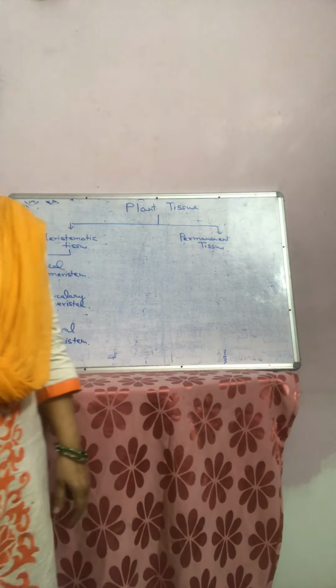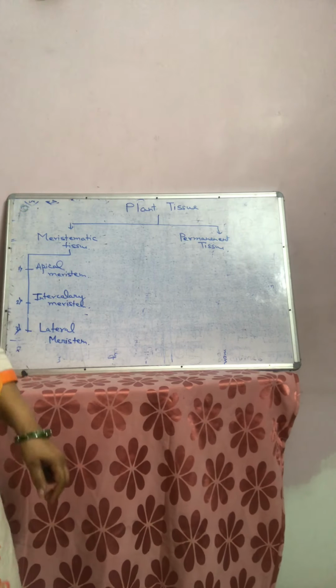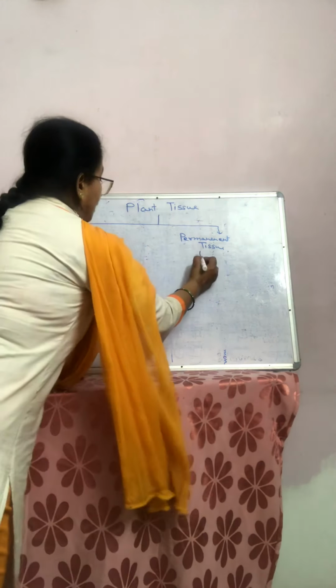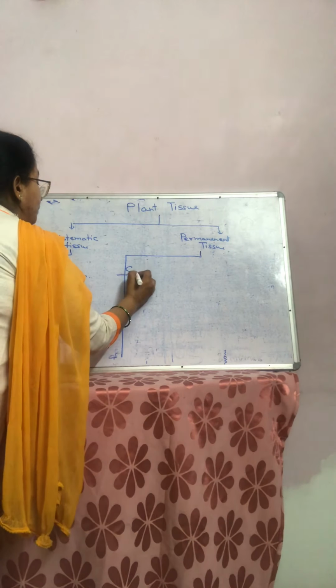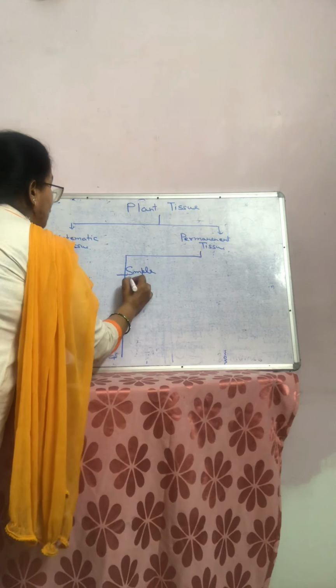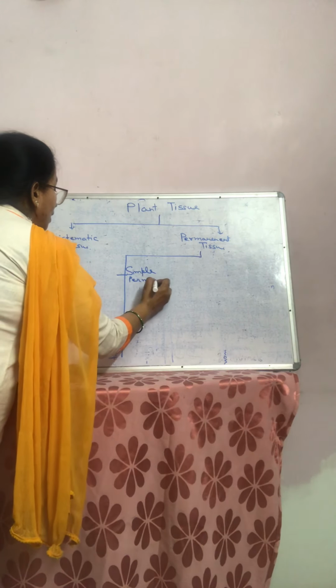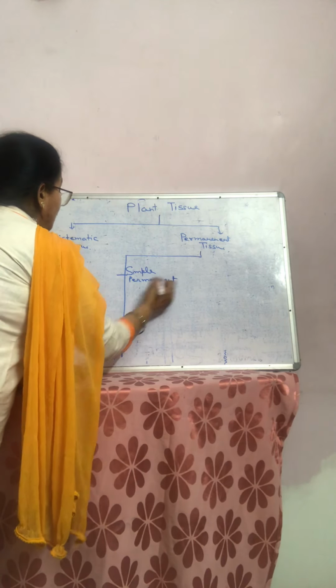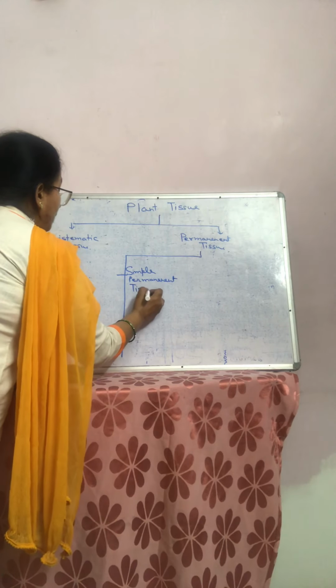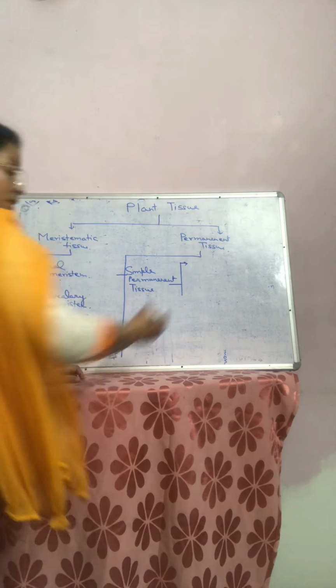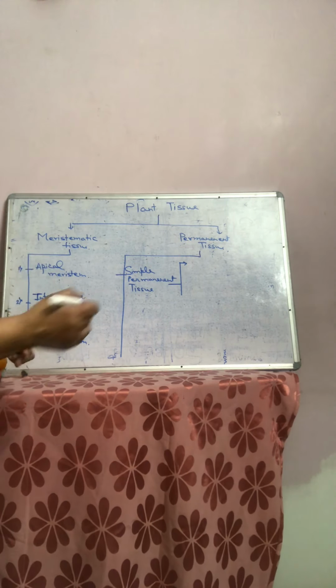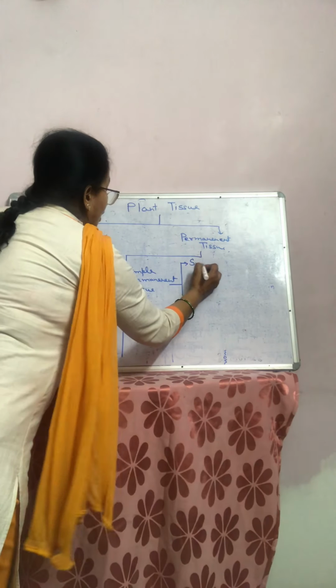The permanent tissue can be broadly divided into 2 parts. First one is simple permanent tissue. Simple permanent tissue can be supportive and protective.